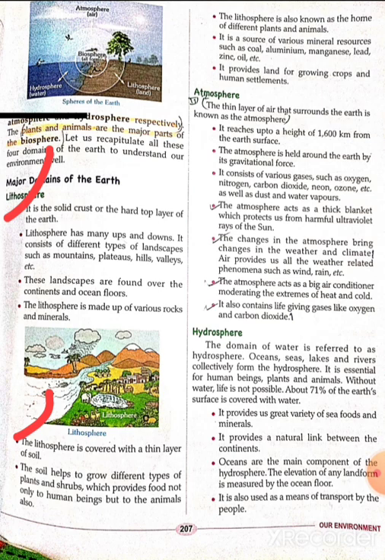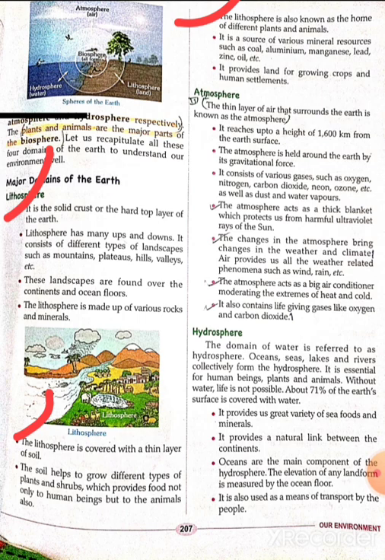The soil helps to grow different types of plants and shrubs, which provide food not only to human beings but also to animals. So this soil on the top layer of the lithosphere helps to grow green vegetables or foods which are helpful not only for human beings but also for animals, right?